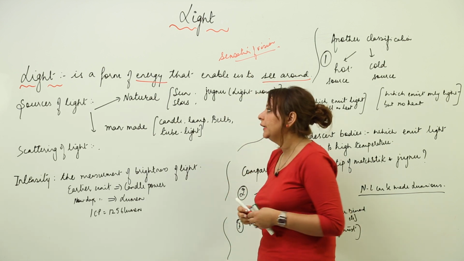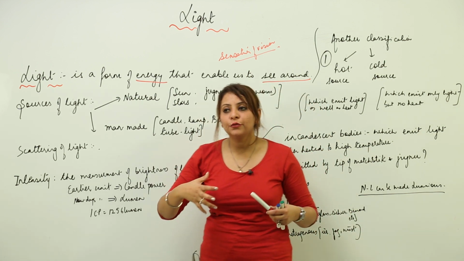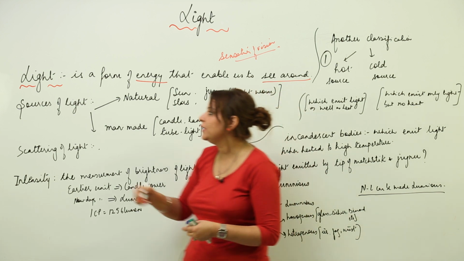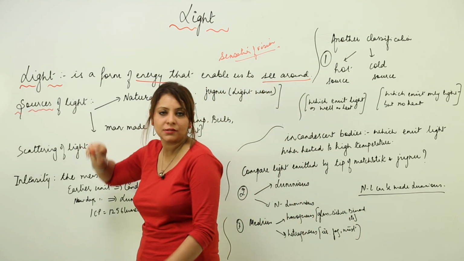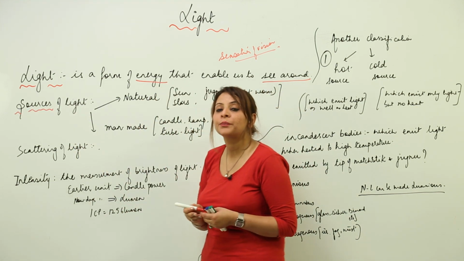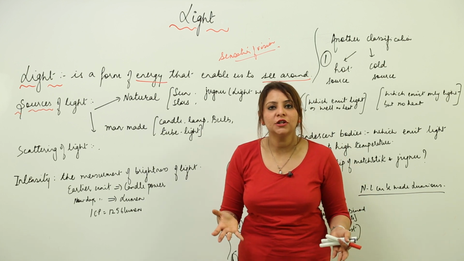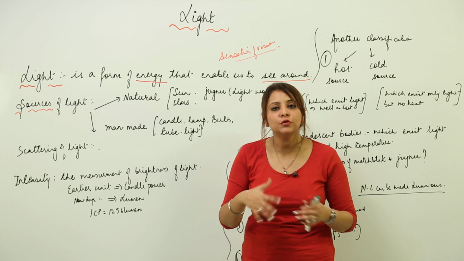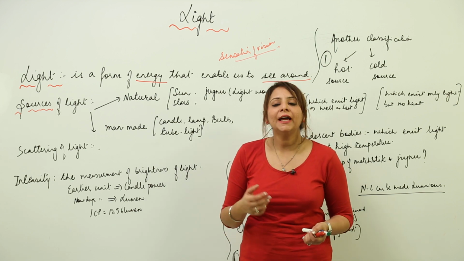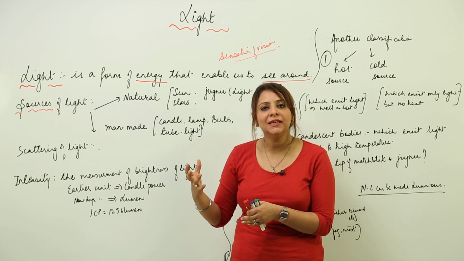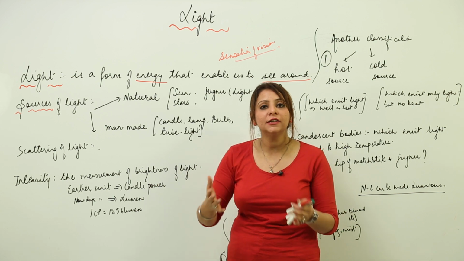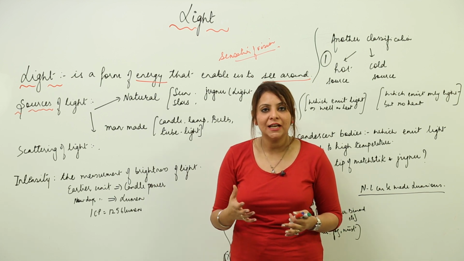Now, from where do we get light? Obviously we get light from sources. For example, this room is bright because we have tube lights, we have bulbs, we have so many lights here in this room. Likewise, when I go out, I can see everything around because there is the biggest source of light, that is the sun.